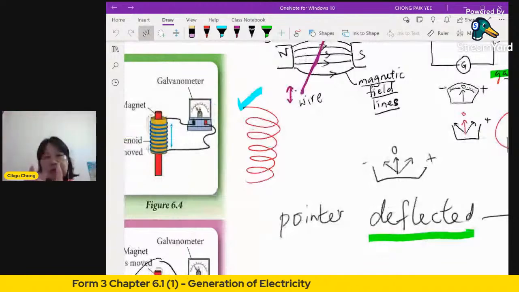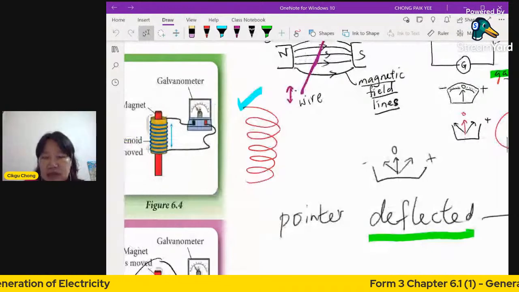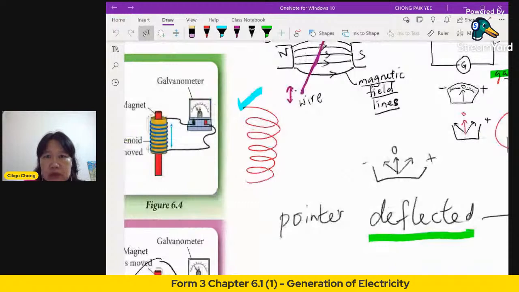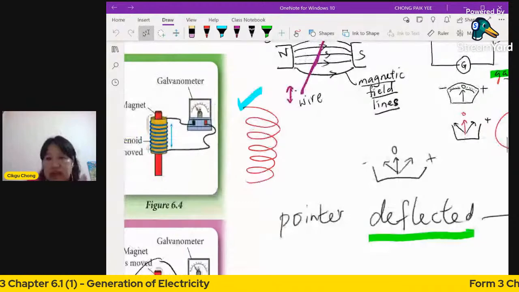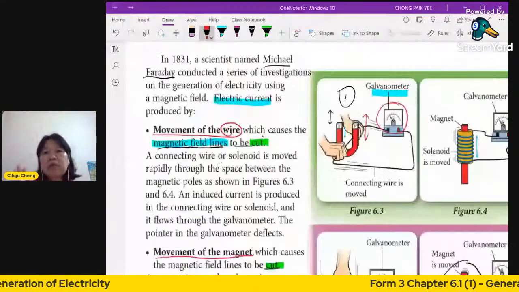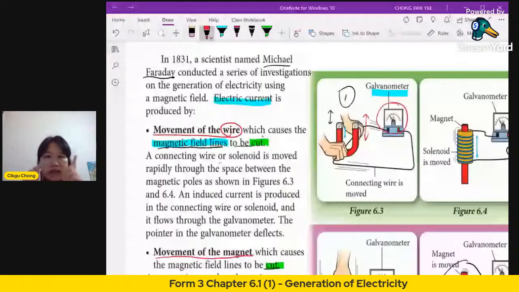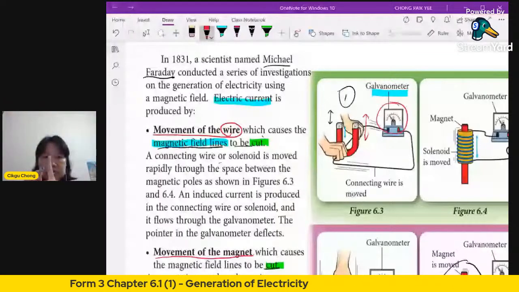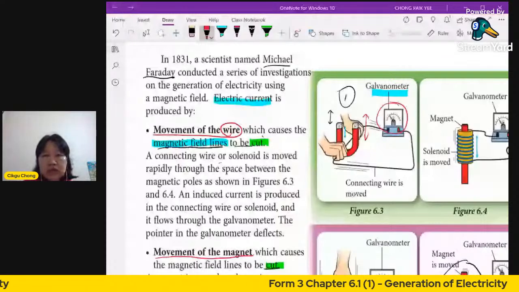So the first one, movement of the wire causes the magnetic field lines to be cut. You move this up and down, right? You can see the galvanometer pointer will be deflected. It goes left, right when you go up and down. But once you stop moving it, when your wire is stationary inside there, it will go back to zero, because you're not cutting anymore. It's just like taking a knife: if you're just holding it in there, you're not cutting. You've got to move up and down to cut things, right?